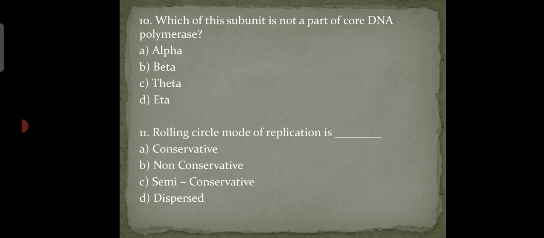It would have been conservative if resultant parent and daughter strand would be on different molecules, and dispersed if both strands would have some part of parent and daughter.